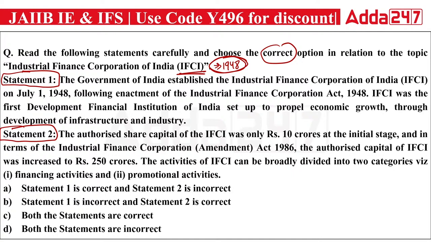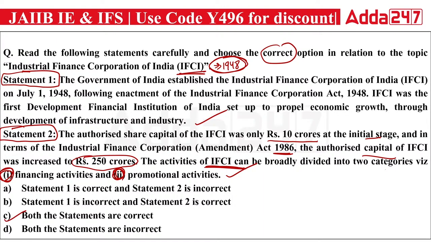After reading the first paragraph, you will find this statement is correct. The second says that the authorized share capital of IFCI was only 10 crore initially. In the Act of 1986 it was amended, and authorized capital increased now to 250 crores. The activity that IFCI provides is divided into two categories: the first is financing activity and the second is promotional activity. The second statement is also correct about IFCI, which means both the statements are correct.